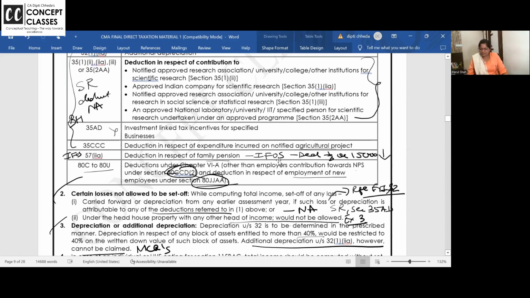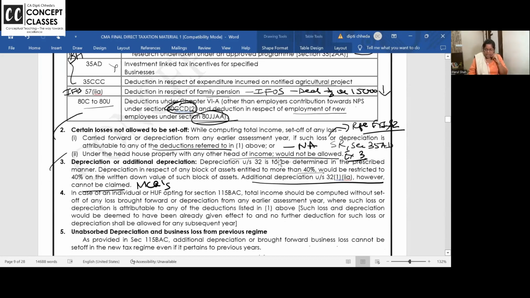Income from other sources, family plan deduction, not allowed. Chapter VI-A, ATC to ATU, no deductions are allowed except ATCCD, pension one, and ATJJAA, that is new employees.